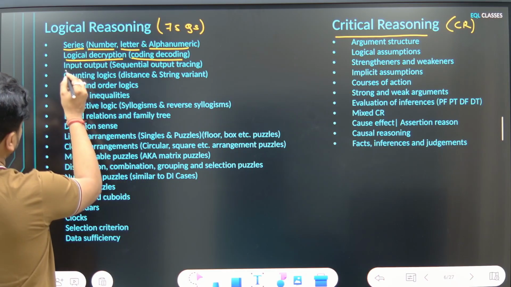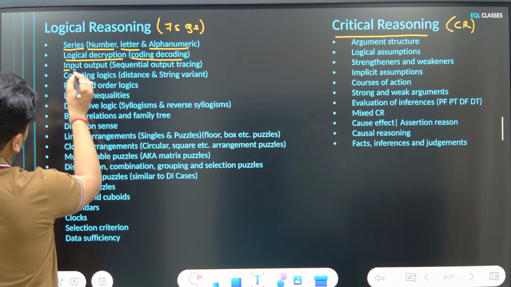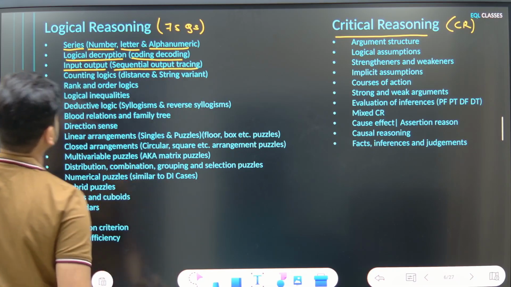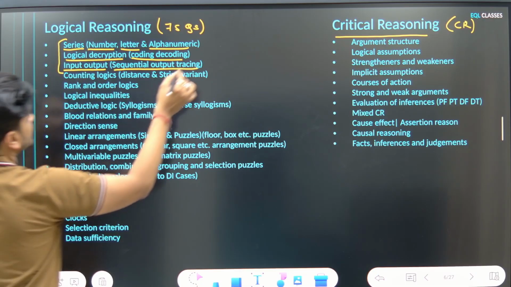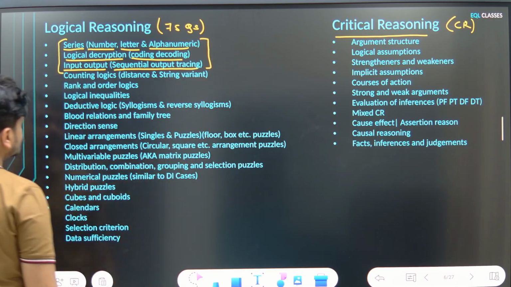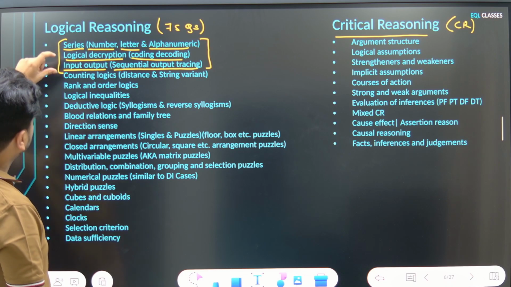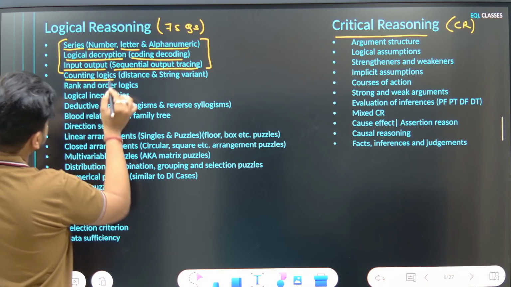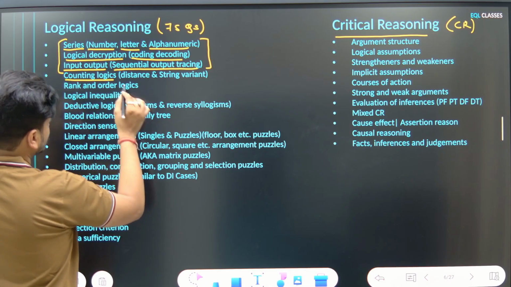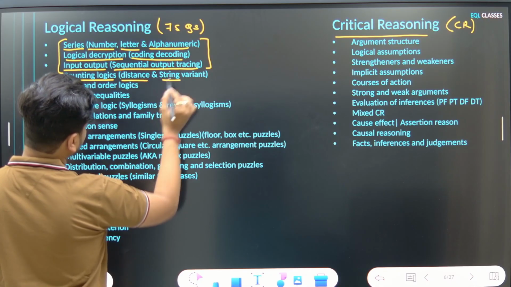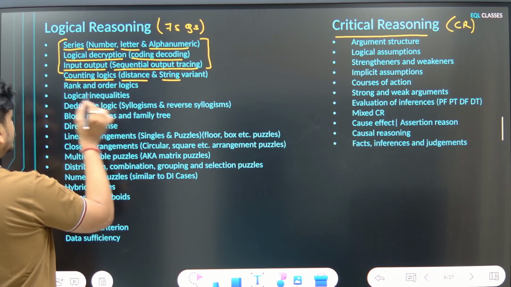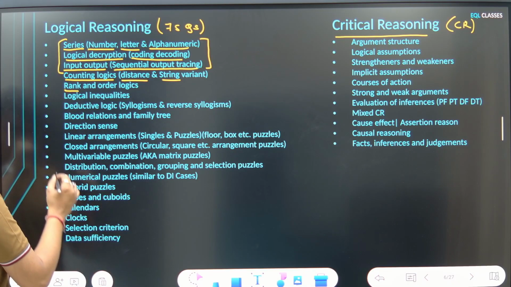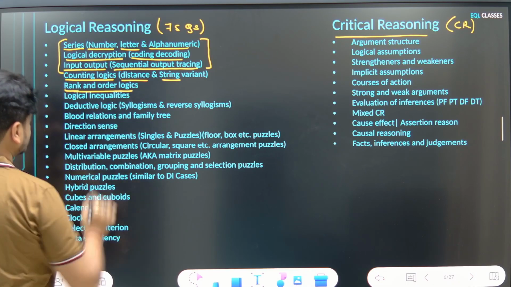And then you have machine questions, also known as input-output questions, also known as sequential output tracing questions. These 3 topics have a synergy between them, so you should be doing them in tandem. Then counting logics, which is tested in the form of the distance variant and the string variant, and sometimes also in the form of the rank variant. But here I've kept it as a separate topic altogether: rank and order logics.